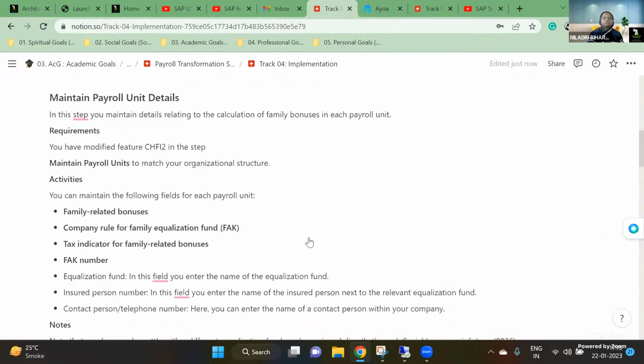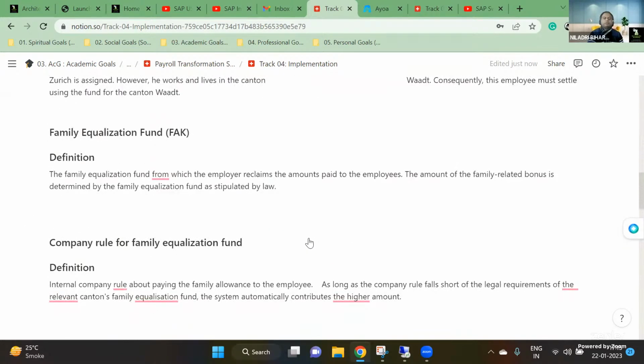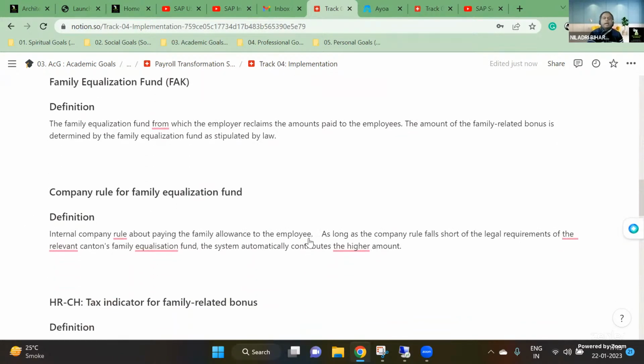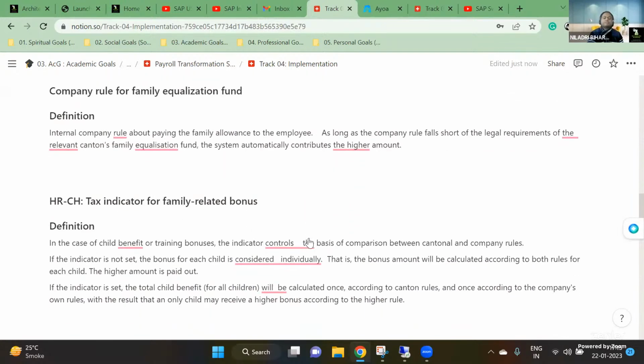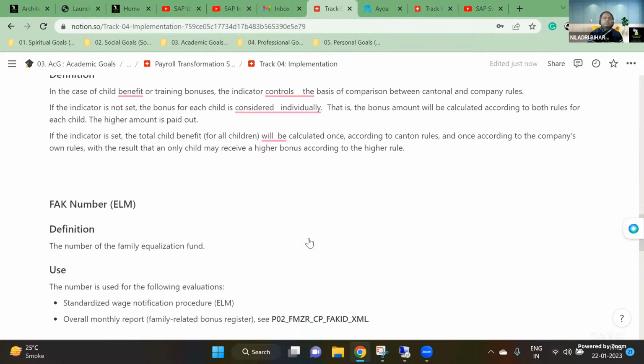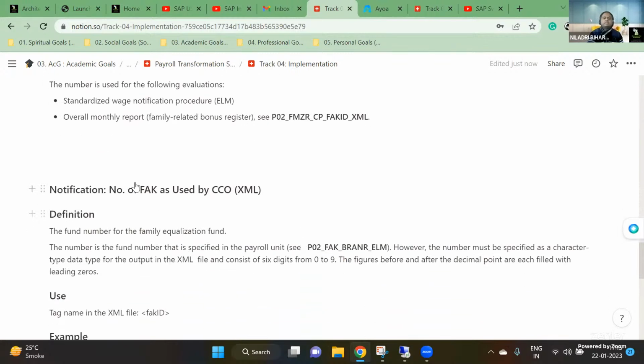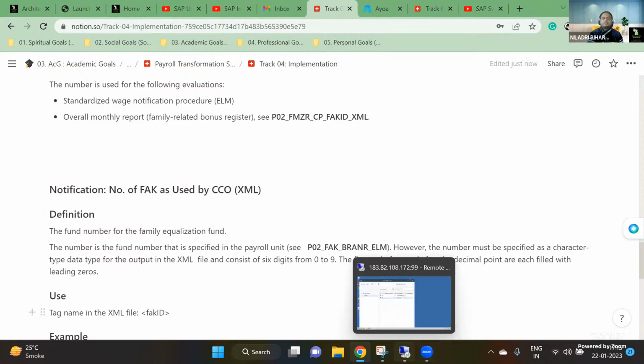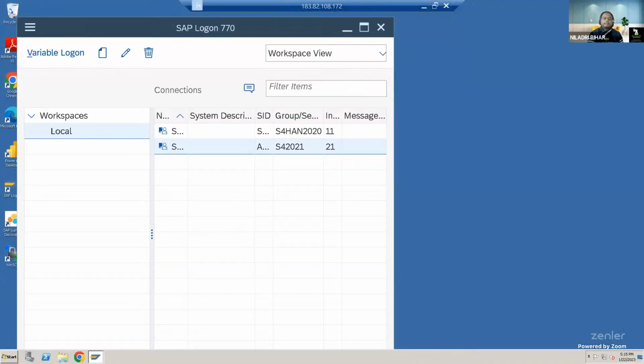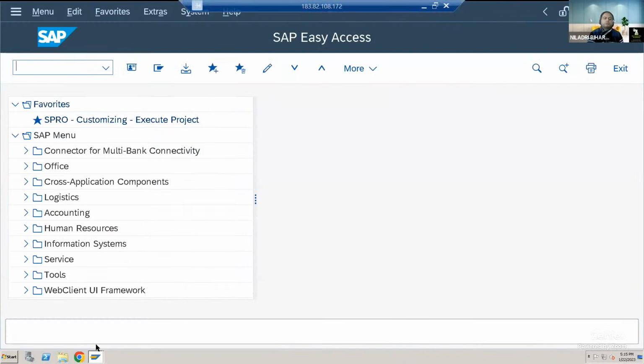Now from a system point of view, we will be seeing a few things. Let's move on to the system and I will show you the details we have. This detailed document will be available for all the Diamond members in our community in the upcoming days, very soon. Let's go to the system and I will show what is in store for us.